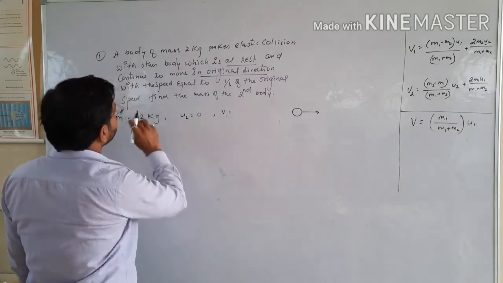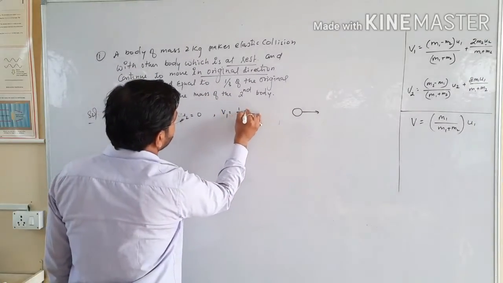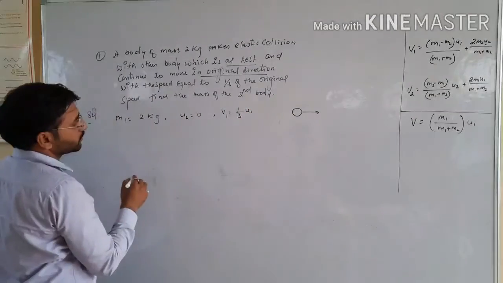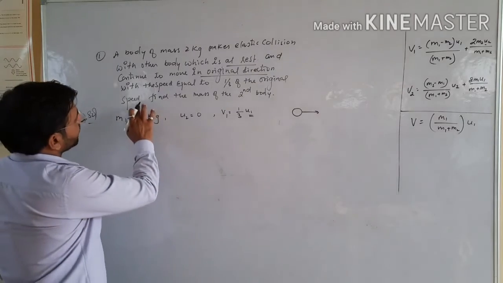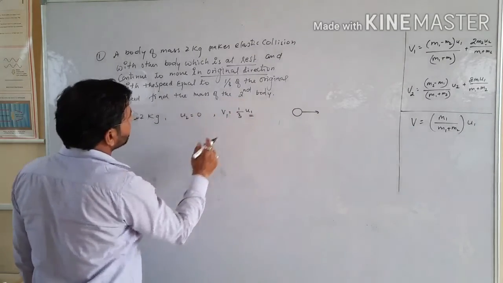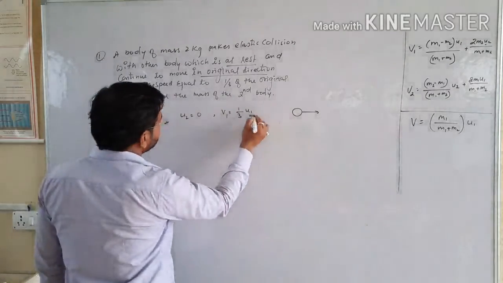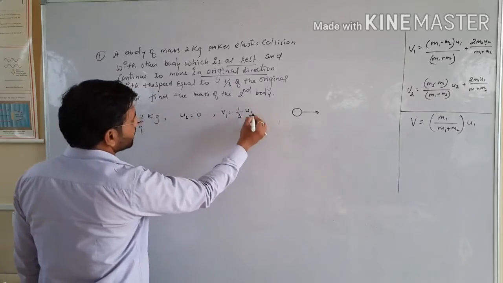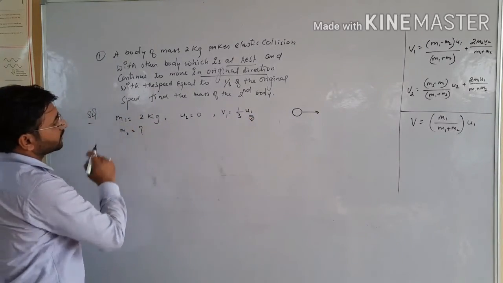This body moves with speed v1, which is 1/3 of the original speed u1. Find the mass of the second body, m2, and the initial speed u1 for the object m1.